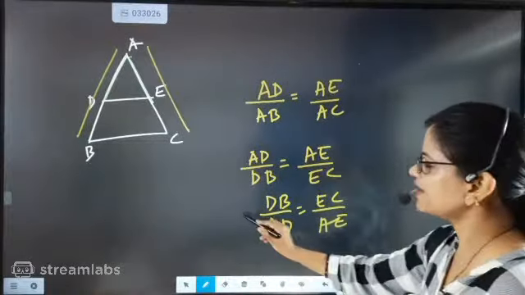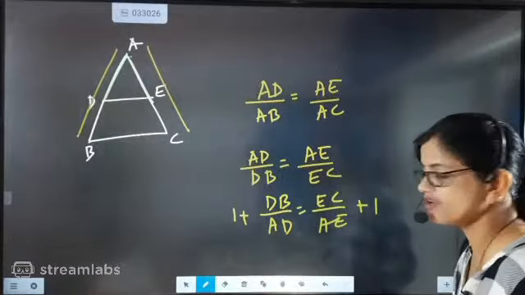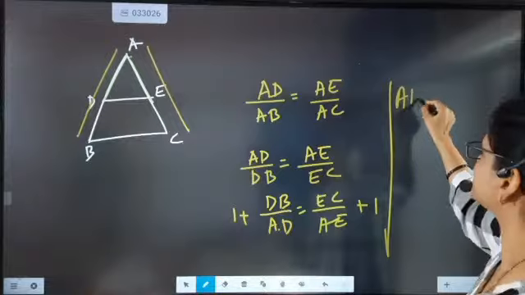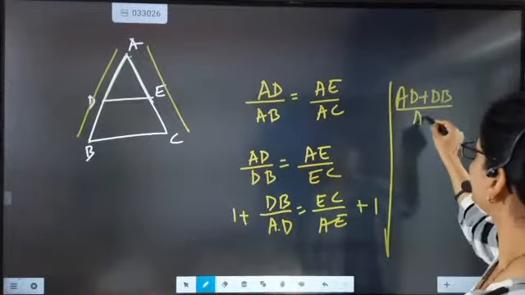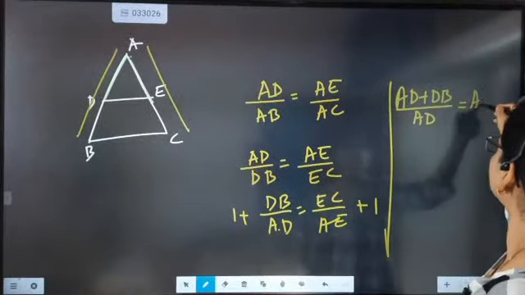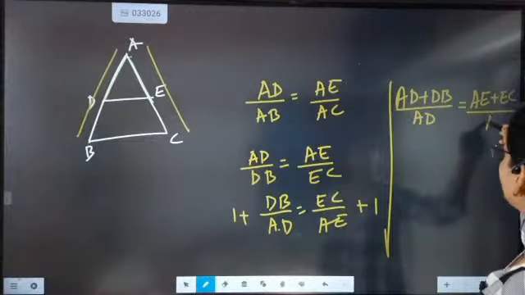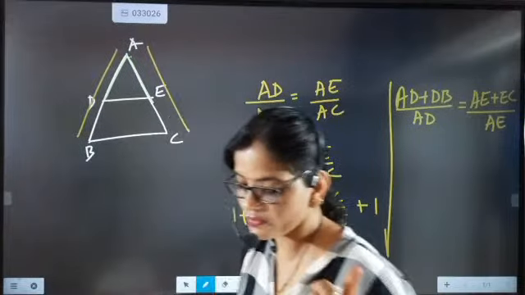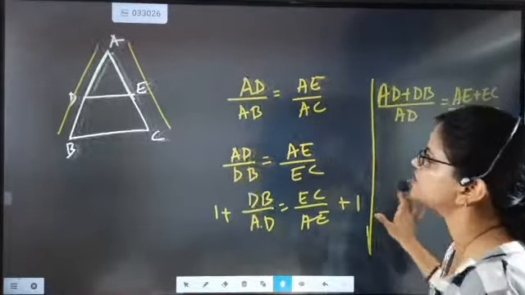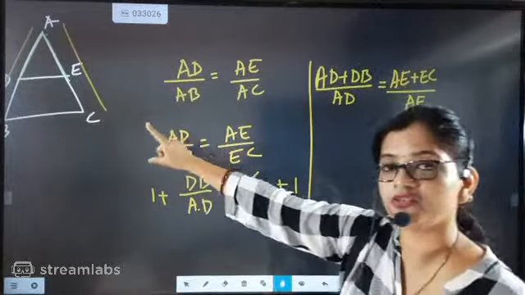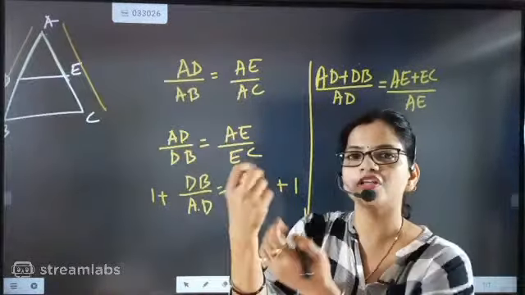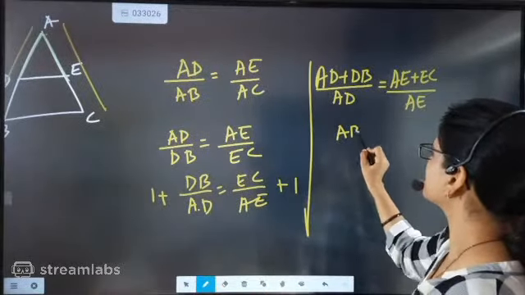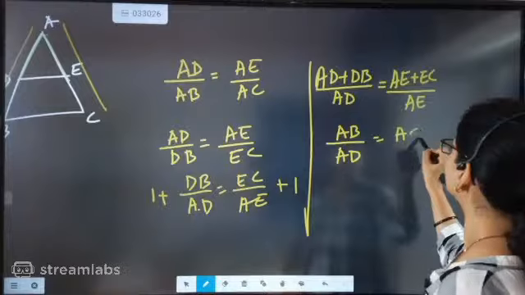Now beta, you can add 1 on both sides. Nobody can stop us if we add 1 on both sides. Now take the LCM: AD plus DB by AD equal to AE plus EC by AE. Just see this magic. I want my children to be ready, to be super ready for these types of proportions. Whatever value will be given, I want you all to play with the proportions very fast, beta. So now this AD plus DB will become AB: AB by AD equal to AC by AE.